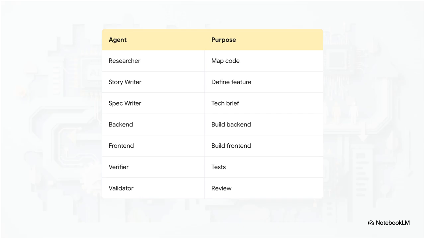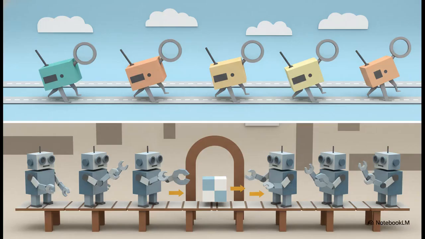By restricting their tools and giving them ultra-clean context, you ensure the AI does deeply focused work exactly like a real engineering team. My favorite part? The validator doesn't even write code, it literally just checks the builder's work against the spec. It's honestly brilliant. Now there is an absolute golden rule for running these agents.